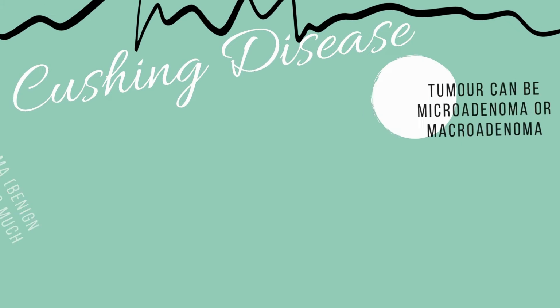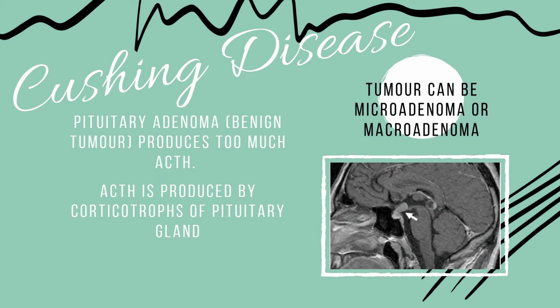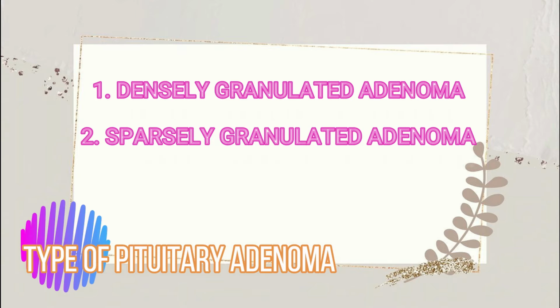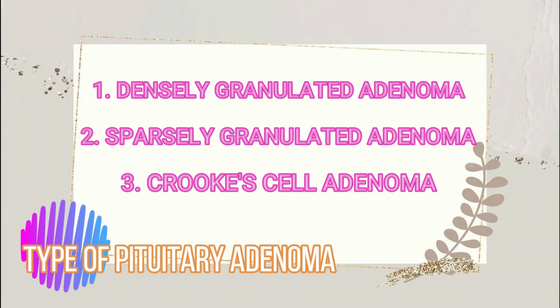Cushing disease occurs when pituitary adenoma, a benign tumor, produces too much ACTH. ACTH is produced by the corticotroph of the pituitary gland. The tumor can be either microadenoma or macroadenoma. So, there are three types of corticotroph adenomas, which are densely granulated, sparsely granulated, and Crooke cell adenoma.